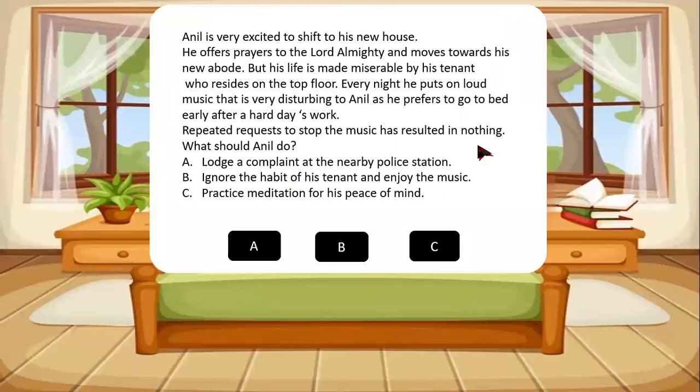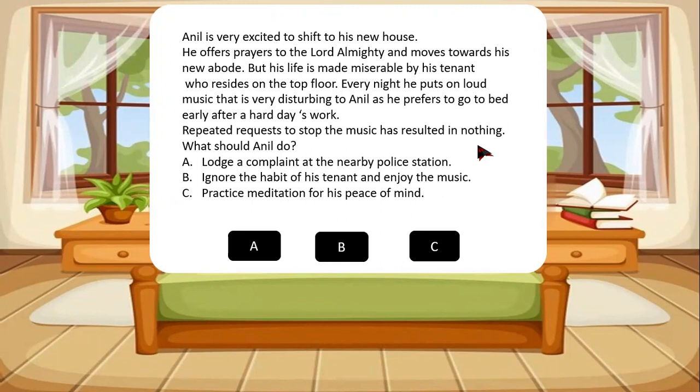Now, again we have to train the learners how they have to analyze each option. Lodge a complaint at the nearby police station. Again, it is going to result in enmity between Anil and his tenant. So instead of being an enemy towards someone, or being very harsh by lodging a complaint at the nearby police station, there could be other ways of how the matter could be solved. So ignore the habit of his tenant and enjoy the music. That is of course a wonderful way to do it. If a person can do this, that is a wonderful way.